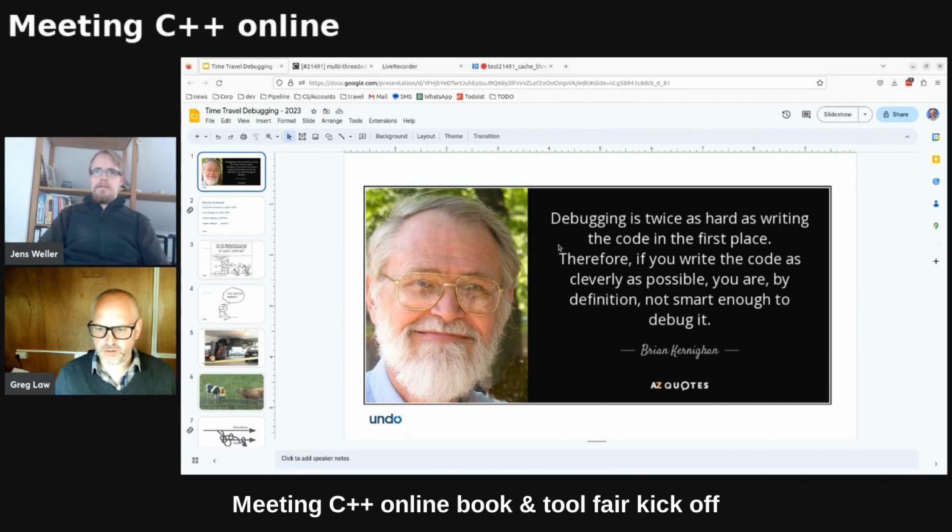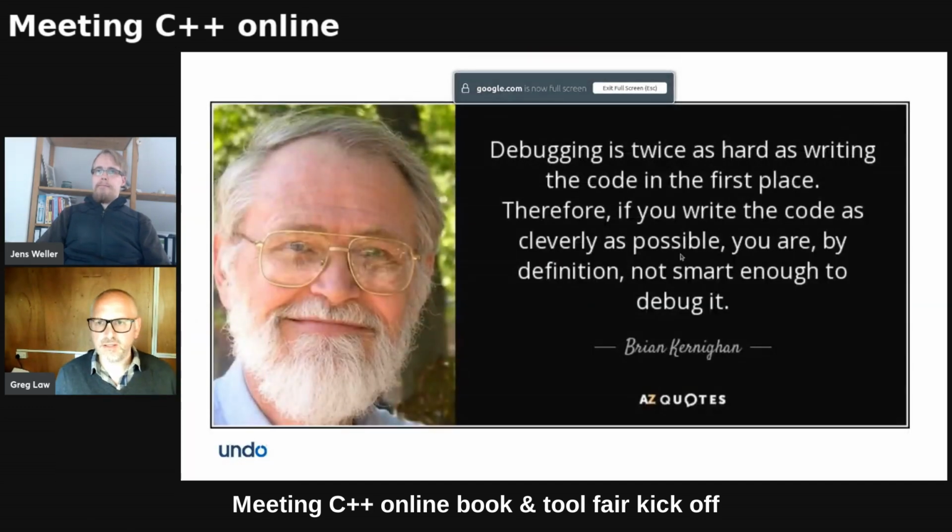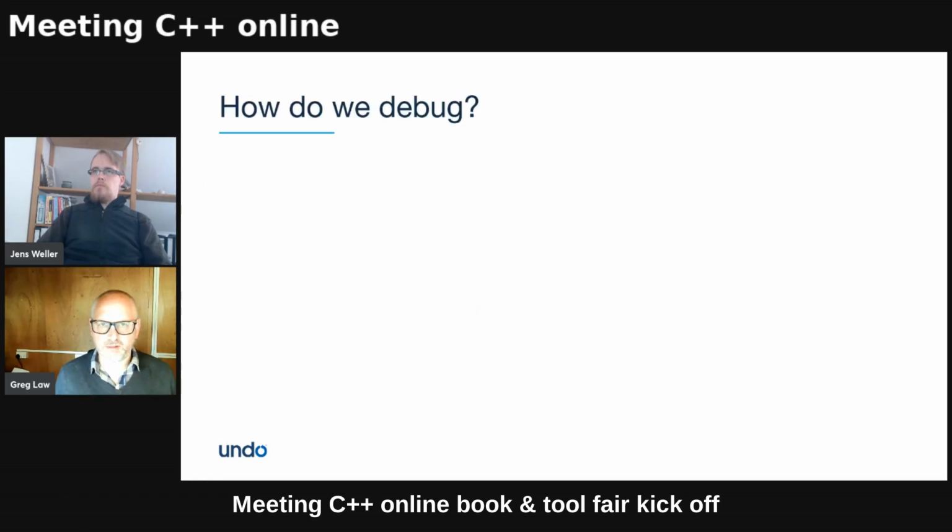Thank you very much. All right, I just want to do a couple of slides before we get into the demo, just to set the context, if that's okay. So I think a lot of people know this quote from Conan: debugging is twice as hard as writing the code in the first place. So if you write it as cleverly as possible, you are, by definition, not smart enough to debug it. Well, let's look at why that is, and think about how we debug.